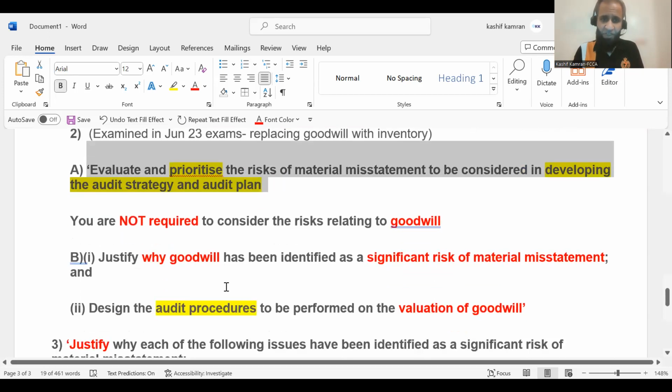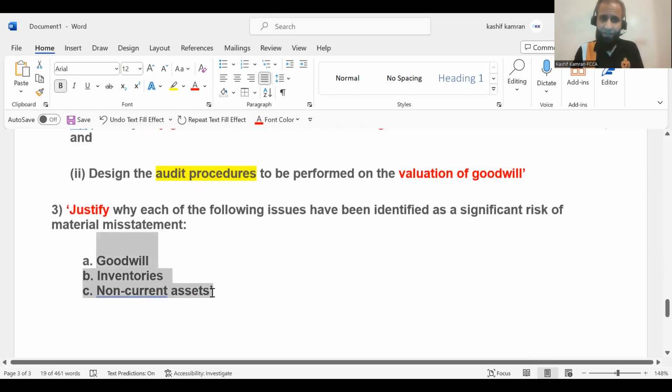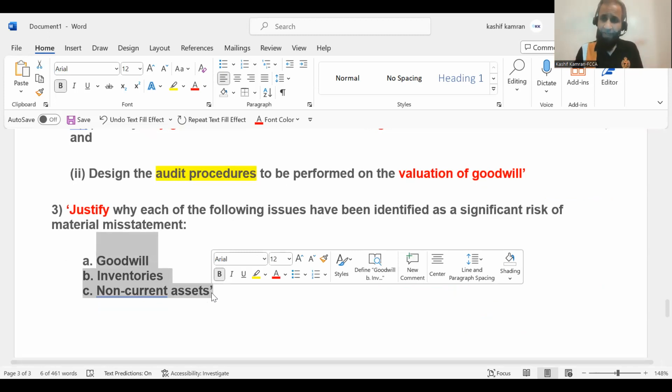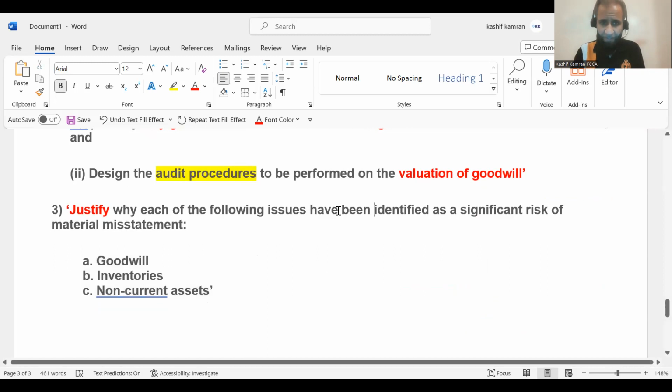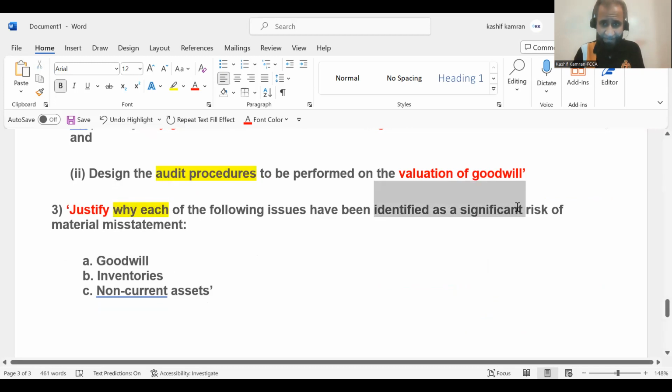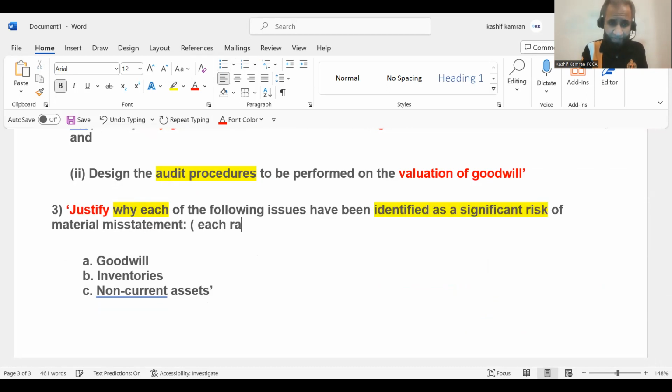part. Examiner is just saying, these are the 3 risks in the scenario, or examiner might even give you A, B, C, D, E, depending upon the examiner. So examiner is saying these are 3 risks in the case study. That's something examiner has done good for you. So at least all the students will be knowing these 3 are risk. But why each of them has been identified as significant? So you need to give reasons, right? So each reason justifying is worth 1 mark.